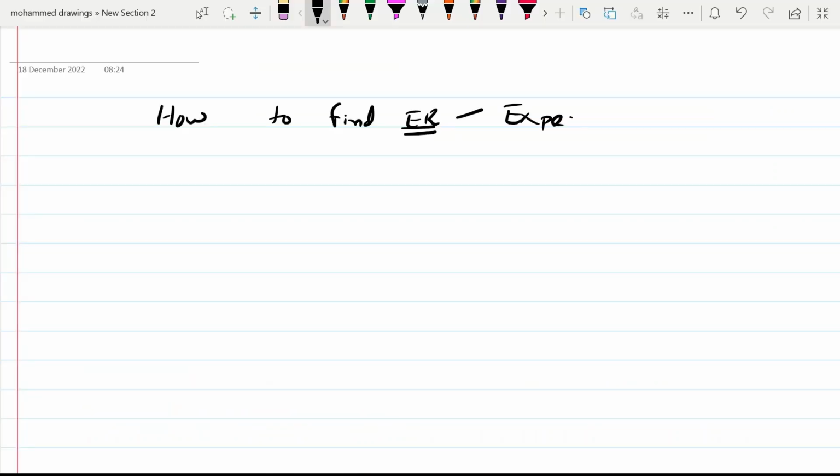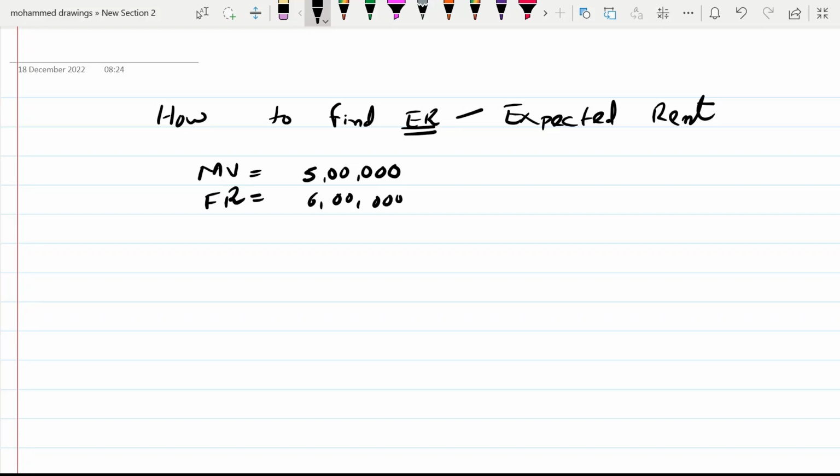So if you want to find out the expected rent of the property, expected means notional rent of the property, then how to find out that notional rent? There are certain steps that you have to follow. First of all, you have to make a comparison between MV or FR. MV means municipal valuation, FR means fair rent. Now, let us say municipal valuation is 5 lakh, fair rent is 6 lakh. From these two figures, you have to take which one is higher. The higher amount you have to take as your answer. So, higher is 6 lakh.